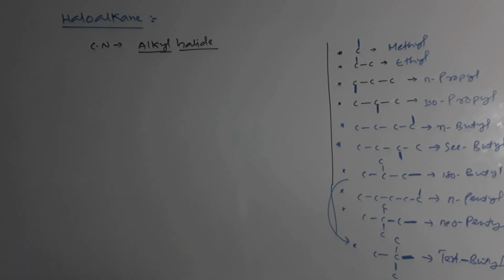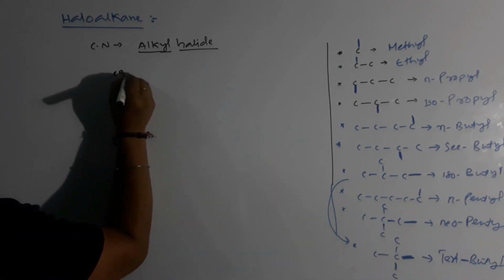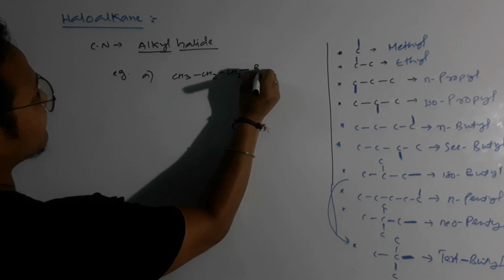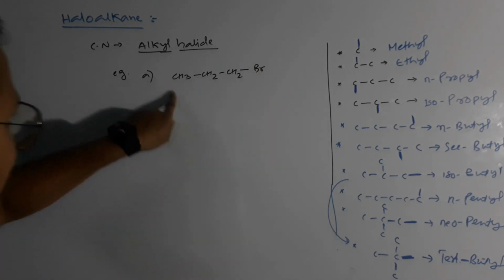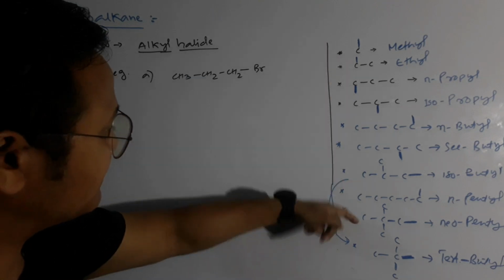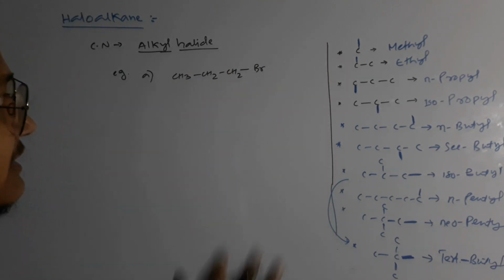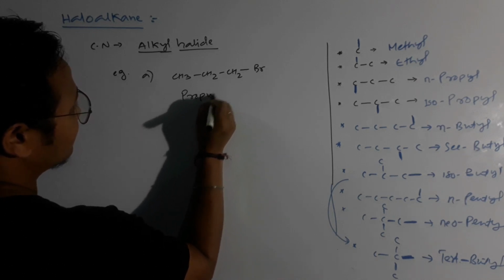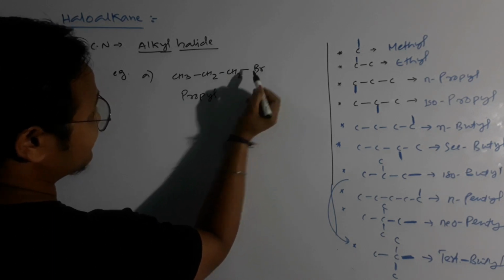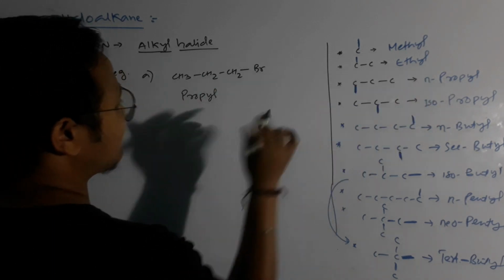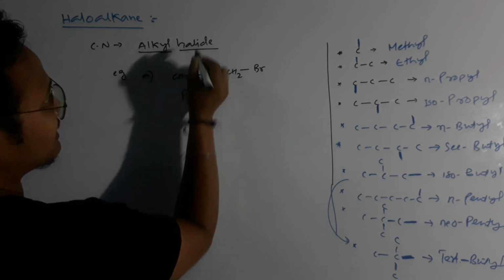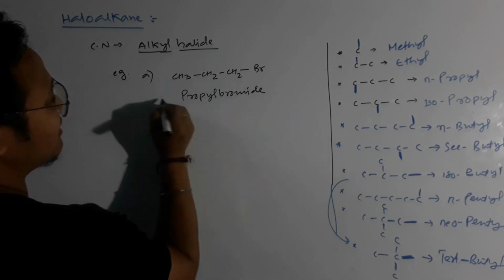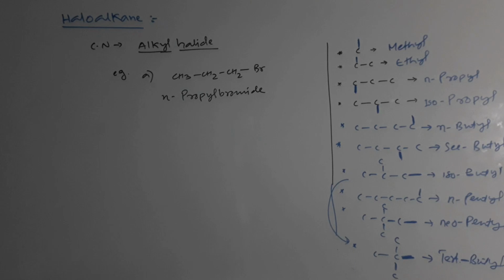Possibly we require up to these things. So let's have an example. Suppose I am having this compound. Let's talk about a very simple one first, say Br, right? First of all, we have to focus on this. Forget about position and all that. So you look at this: 1, 2, 3. How many carbons? 3 carbon. So obviously it will be propyl. Now look, this functional group is attached at a terminal carbon, and terminal carbon means N-propyl. So what will you write? Propyl. What is the halogen term? Halide. So it is bromide. Or you can write N-propyl bromide. Clear? So you have to write this.